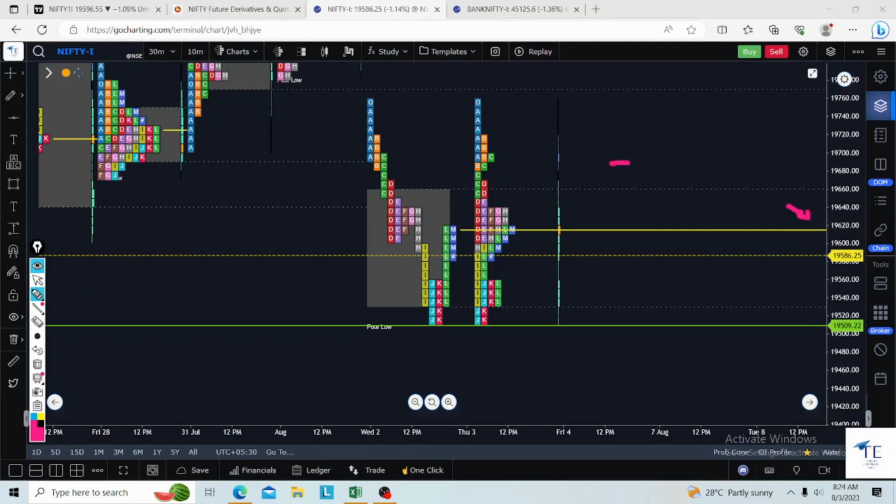That means 75% of the people were very much interested in this price yesterday. This price had more transactions, many people bought and sold at this level, 19,620. Very simple. So this level still has a soul.